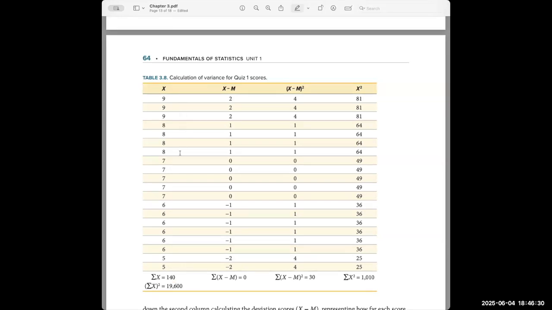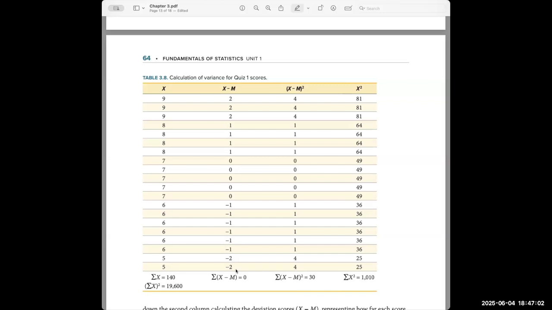So here's what they don't show you. They don't show you that adding up the X values is 140, but to get the mean, it's 140 divided by N, which I told you was 20. 140 divided by 20 is 7. So the mean of X is 7. I'll come back to this formula down here a little bit later.